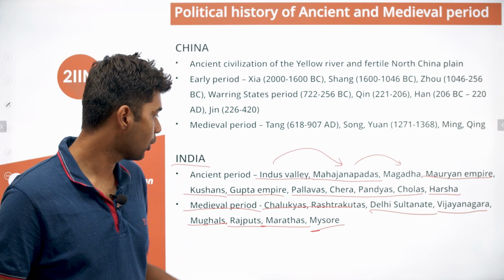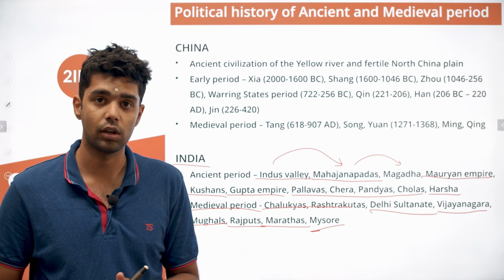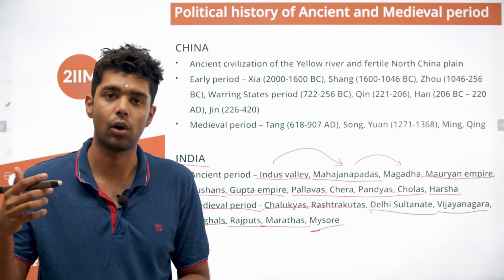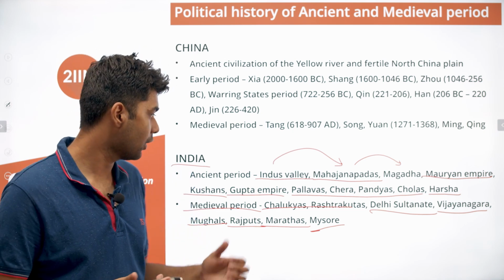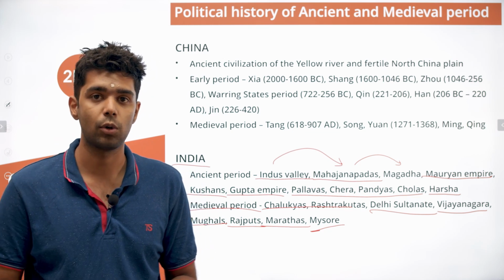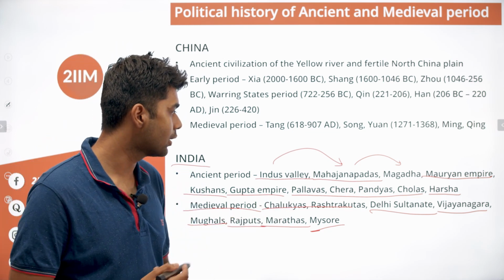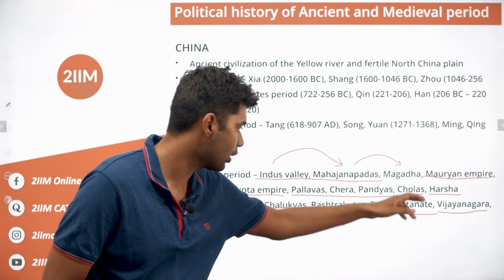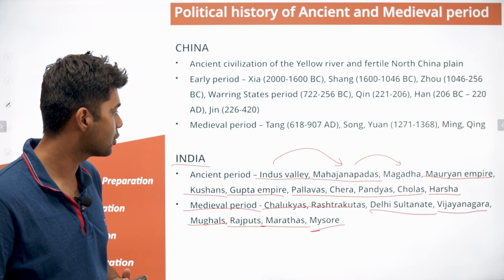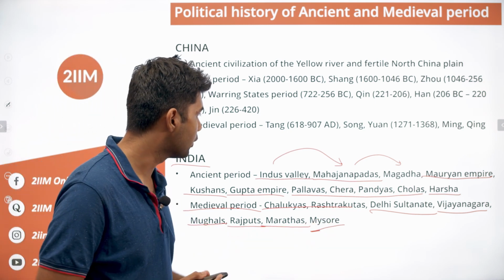But after some time, you have Tipu Sultan. Tipu Sultan was a person who had his origin from the Mughal rule. His father was actually a soldier under the Mughal army. But eventually, they had links with the Vijayanagara family, the dynastic family, and then they were able to establish a separate empire, the Mysore Empire. So this was also very famous.